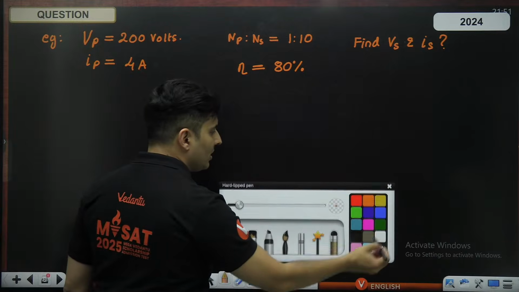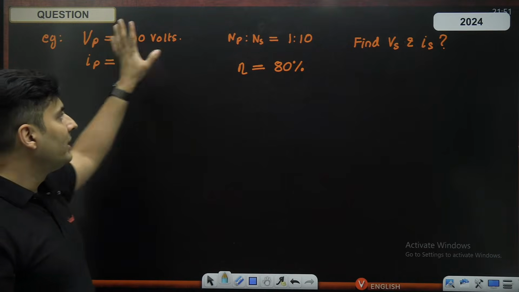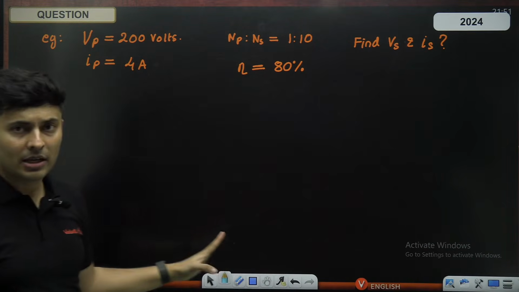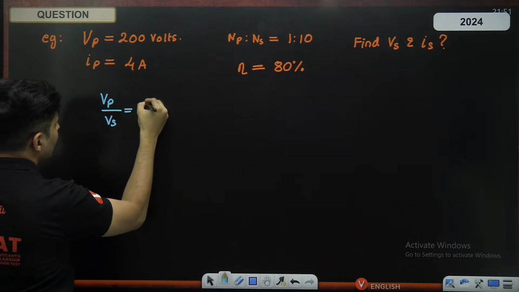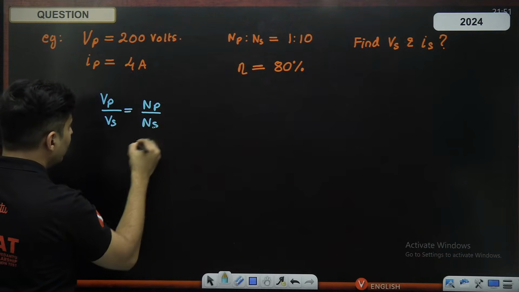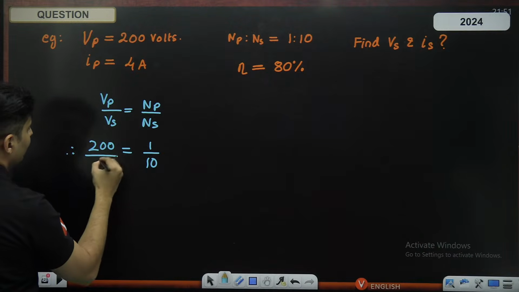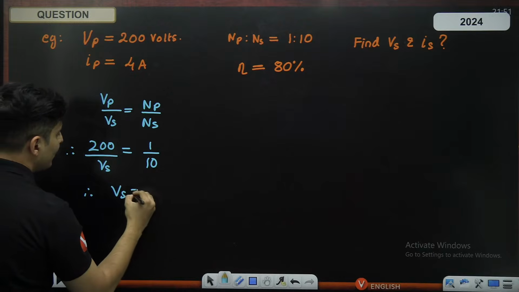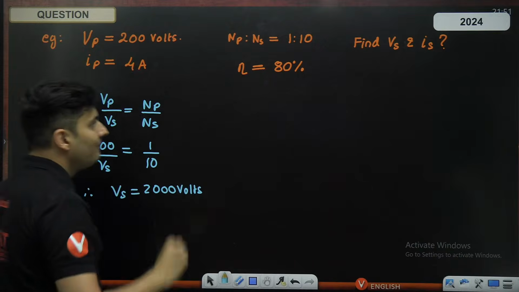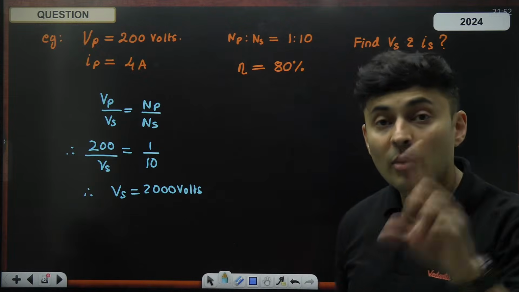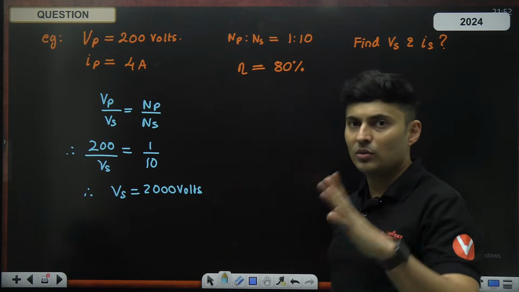Now, whenever you get such a question, remember which formula is applicable and which one is not. It's only the voltage and turns ratio formula which is always applicable. So you can still write V primary by V secondary is N primary by N secondary, and this ratio is 1 by 10. V primary is 200, V secondary I do not know. So V secondary is 10 into 200, which will make it 2000 volts. So V secondary we can directly find out. The problem is only with I. I cannot write I1 by I2 is V2 by V1. That is no longer valid.